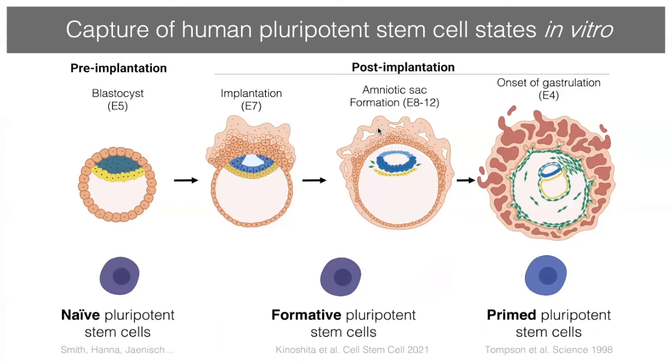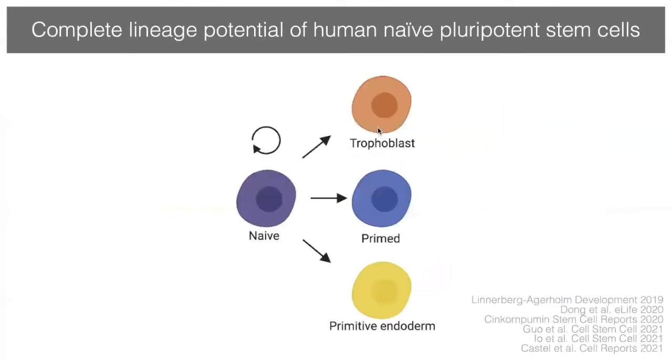Now, these stem cells offer an opportunity to model development in a dish, and in particular, in the case of human naive pluripotent stem cells, the cells can not only give rise to the primed state that can then give all germ cell lineages, but naive human pluripotent stem cells also have the capacity to give rise to extraembryonic lineages, the trophoblast, as well as the primitive endoderm. And so naive human pluripotent stem cells have complete lineage potential.